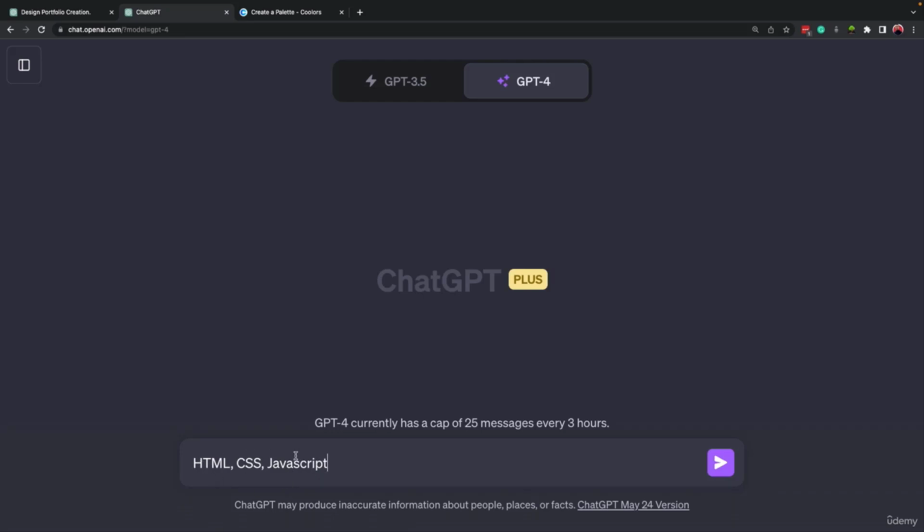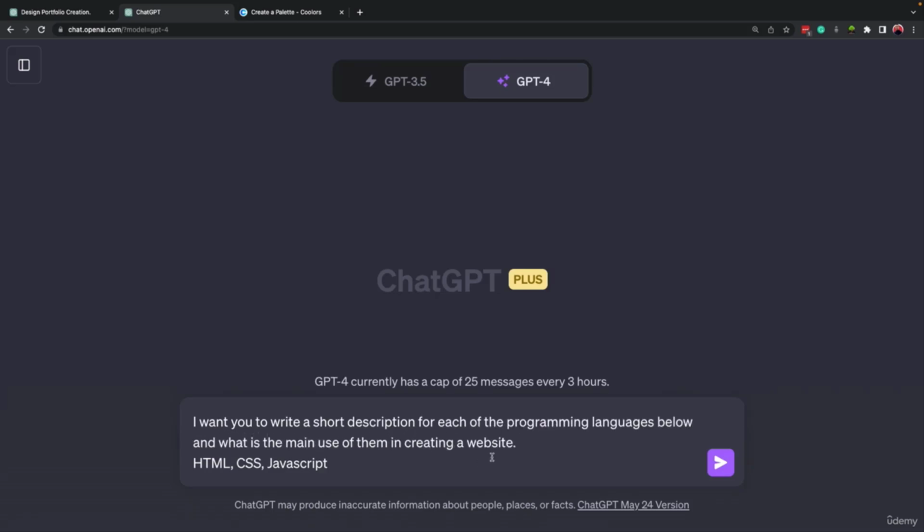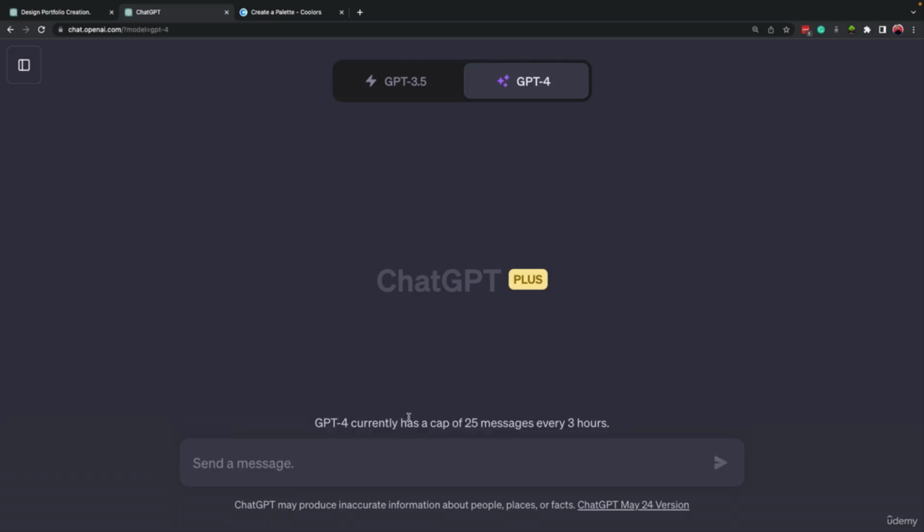Now, if you have no knowledge of HTML, CSS, or JavaScript, that's okay, but you can come here and ask ChatGPT to write a very short, 1-2 sentence description about each of them. So let's do that. All right, so I mentioned that I want you to write a short description for each of the programming languages below, and I want you to also mention what is the main use of these programming languages when we're creating a website. So let's see the response.